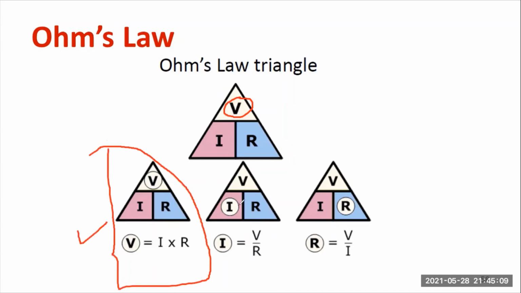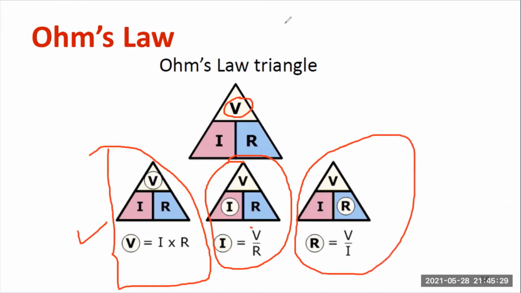It is very clear. If I wanted to compute I, it is nothing but V by R. See, second expression is over. I is equal to V by R. If I wanted to compute R, I can write V by I. Remember this form. V is equal to IR. R is equal to V by I. This is a simple shortcut.